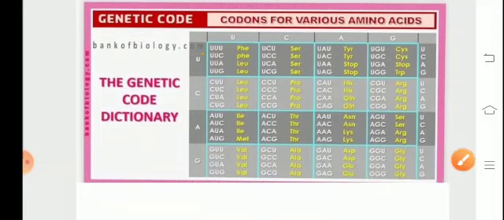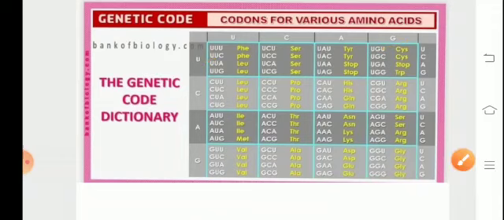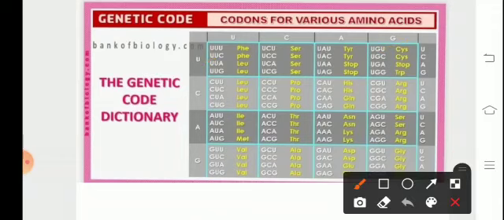And fourth, it will be represented as UG. Then again in the lower block, it will be represented as CU. So in this manner, the 64 codons were created, where there are just 20 amino acids,